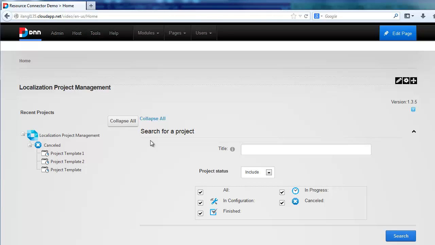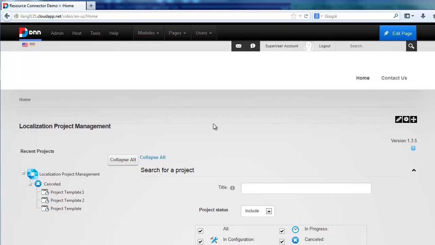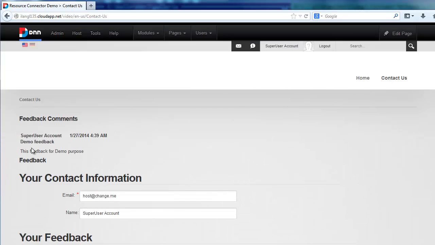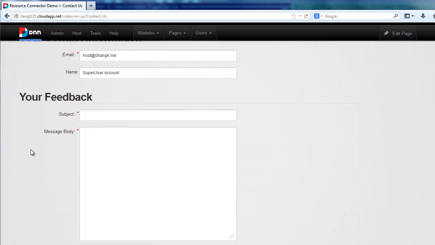Let's localize iLangL module itself, because all resources of this module are stored in a single .NET assembly. Also, we are going to localize iLangL operational module HIL, that is a Microsoft Silverlight application, and feedback module from .NET Nuke Forge, which is placed at Contact Us page. This will be a good example of Resx files localization.